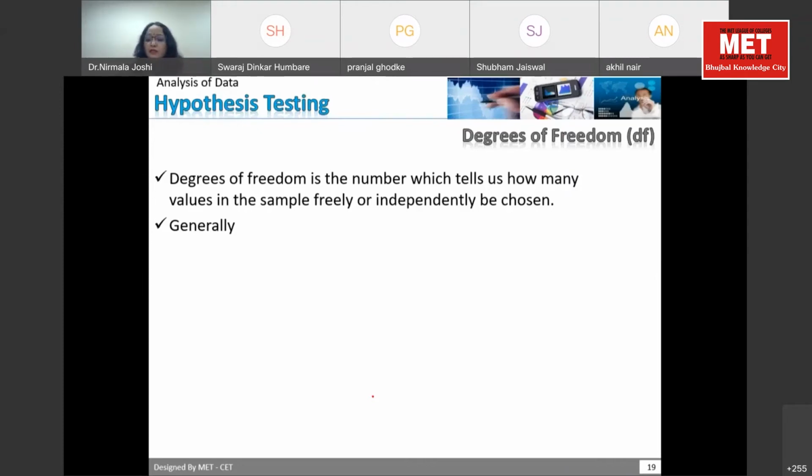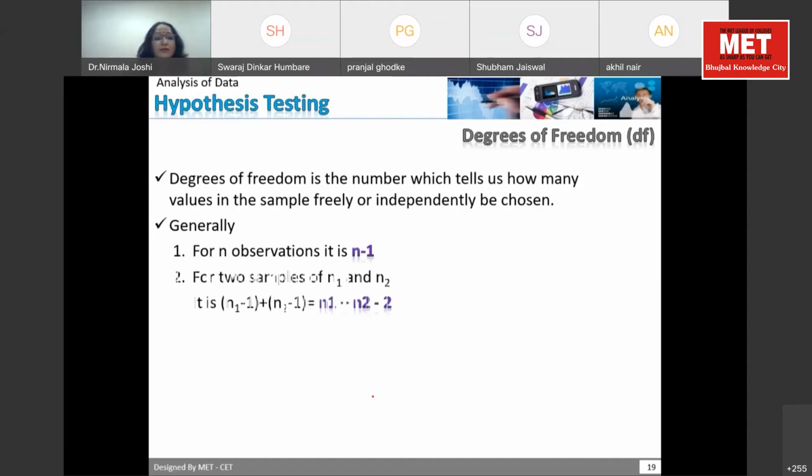So degrees of freedom tells us how many observations should be totally independent so that your results are unbiased. For a single sample, normally n minus 1 is your degrees of freedom. If you are selecting 2 samples, it's very simple: the total number of observations for the first sample plus the second sample minus 2 will be your degrees of freedom.